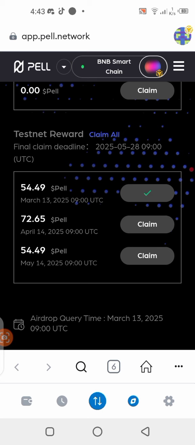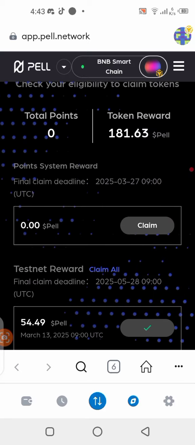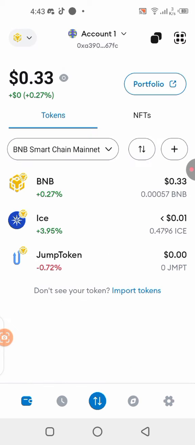The dates that I can claim them are right under there, and same thing with you guys. You can check your date there. It's actually little, but guys, maybe I'm just going to keep this in my wallet and hold it. I don't know, maybe one of these days it will appreciate, who knows. All right, so let's go to my wallet, and now we are going to add the contract address to the wallet so that we can check our token right here.